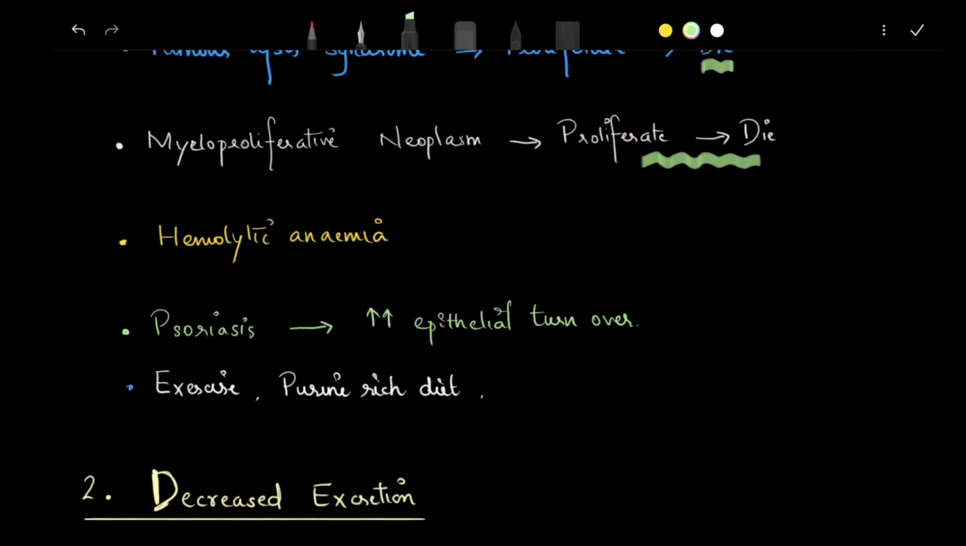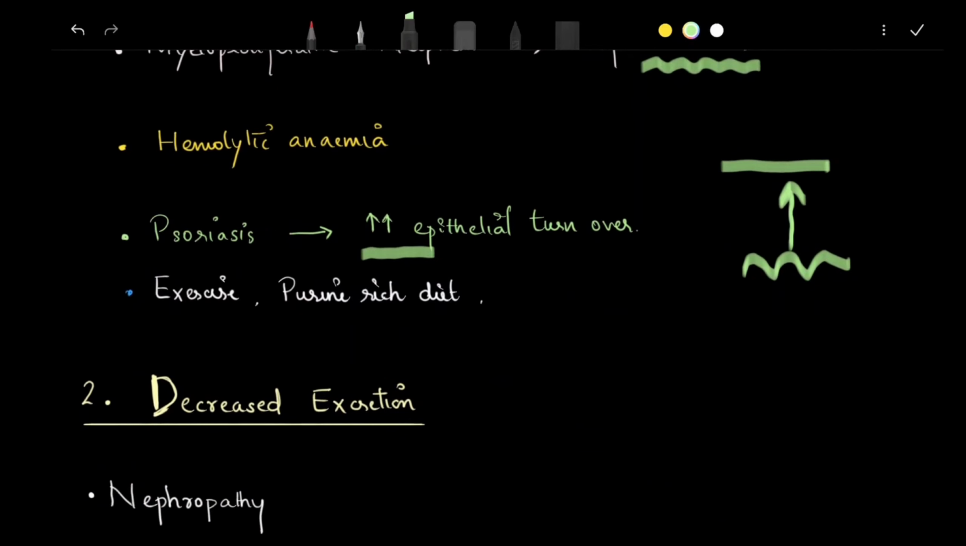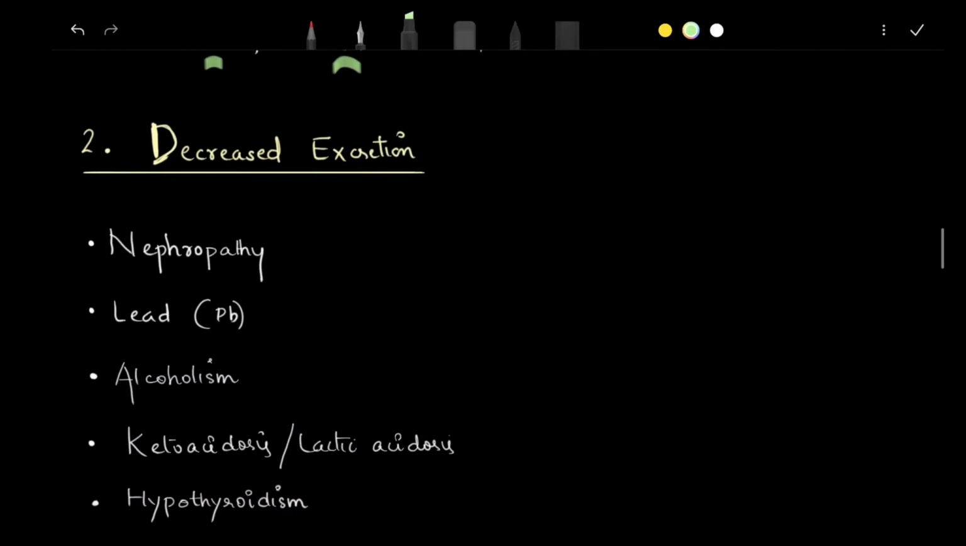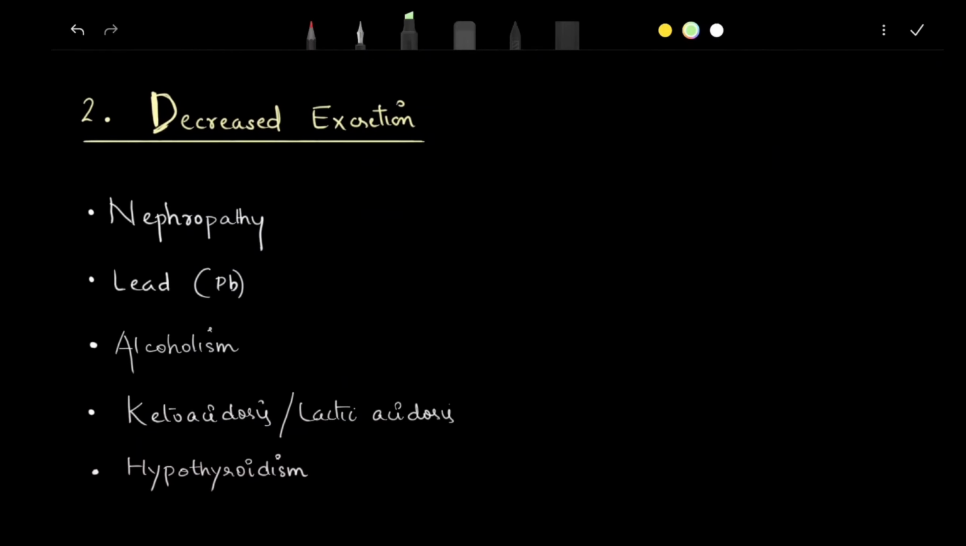Psoriasis, increased cell turnover. You know, in psoriasis, normally it takes 28 days for the cell to come from the baseline to the surface. But in psoriasis, it comes earlier and gets destroyed, peeled off. In such cases, the uric acid will also increase. And then, like we all know, exercise also causes it. Next, we'll discuss decreased excretion of uric acid.